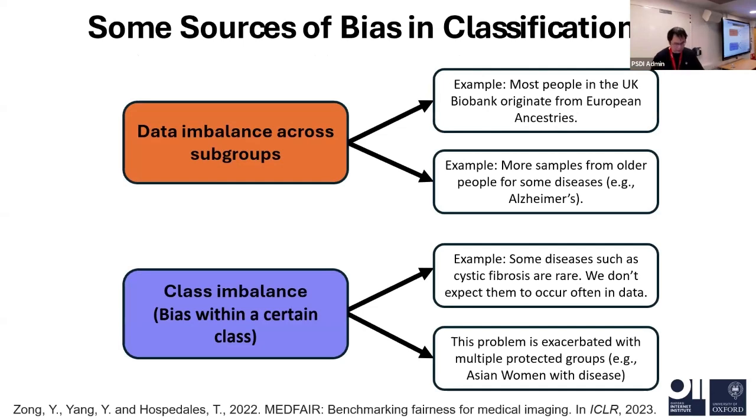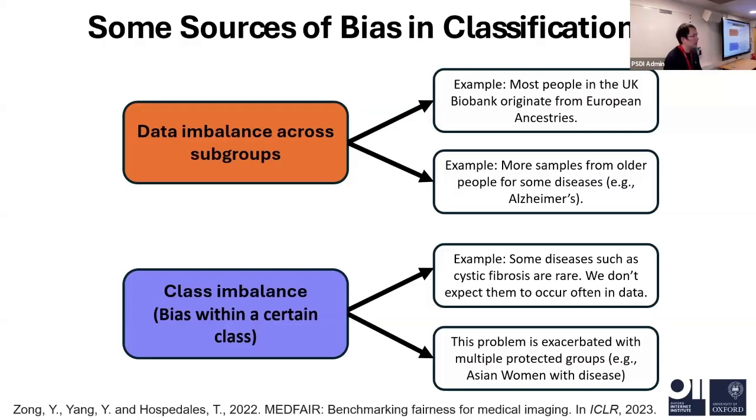Generally, a lot of things will cause our machine learning model to be biased. There are some sources that can introduce bias into our models. The first one, which I think is the biggest one, is data imbalance across subgroups. This often happens if we use real-world data.